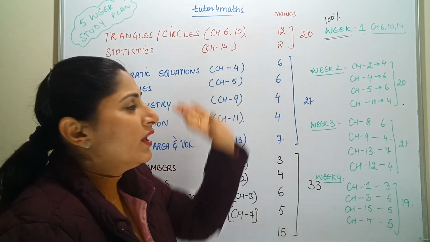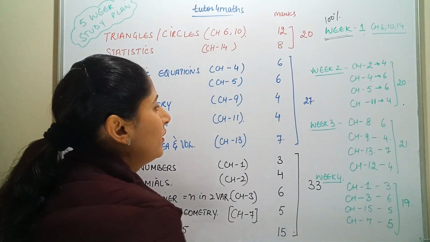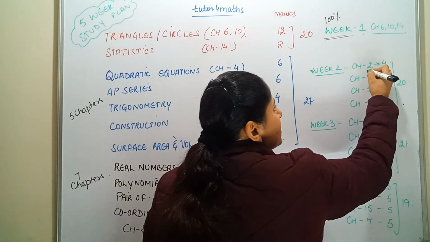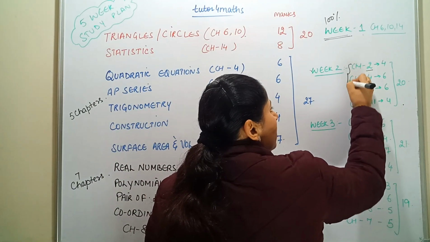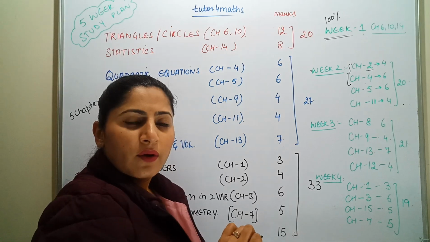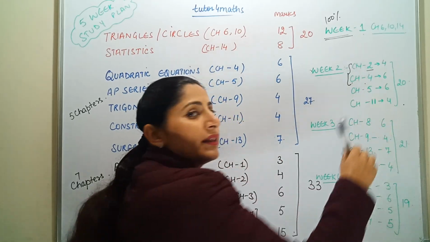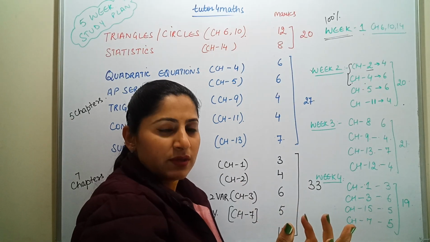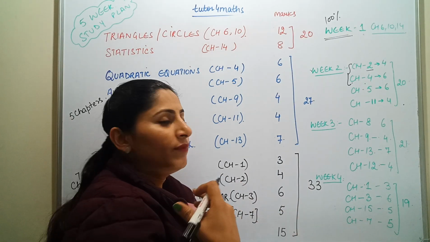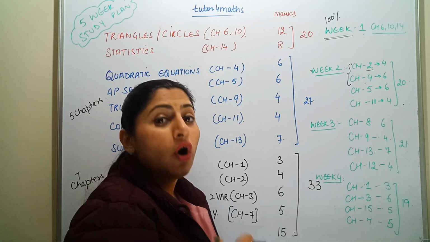But in week 2, how do we have to deal with it? We have to start with chapter number 2 and chapter number 4 collectively. Okay, because it is of the polynomial and it is of the D method, the discriminant method, where you have to solve the equations, right? We have to check whether the equation has a solution or not.